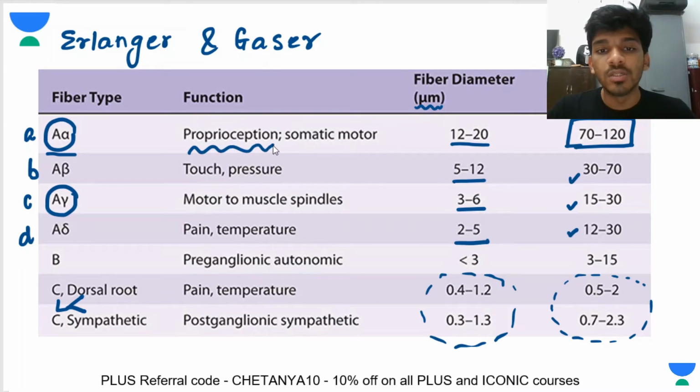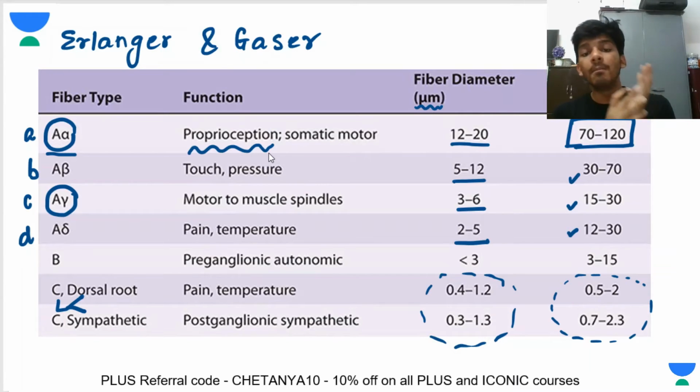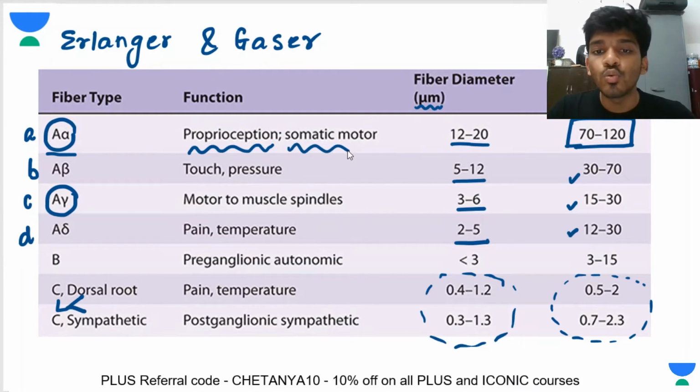Besides proprioception, all the motor fibers are alpha motor fibers, right? Which are going to your muscles. They are called somatic motor fibers. So they are also A alpha. So these are the two kinds of nerves that will be of A alpha type.